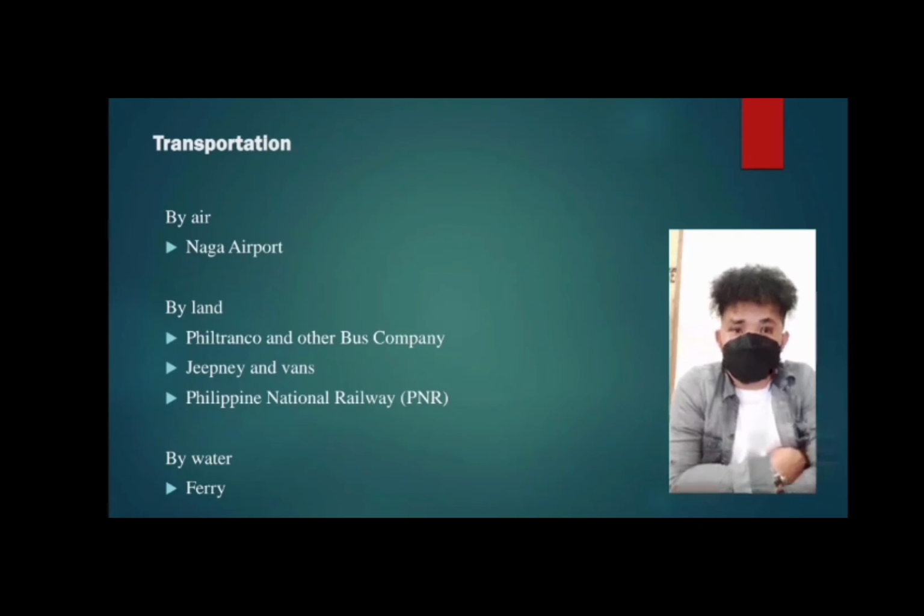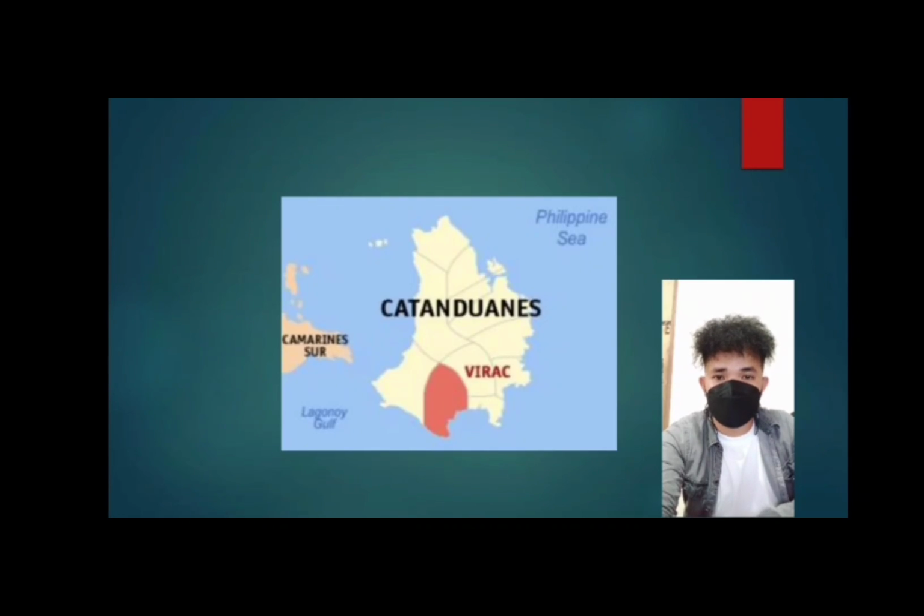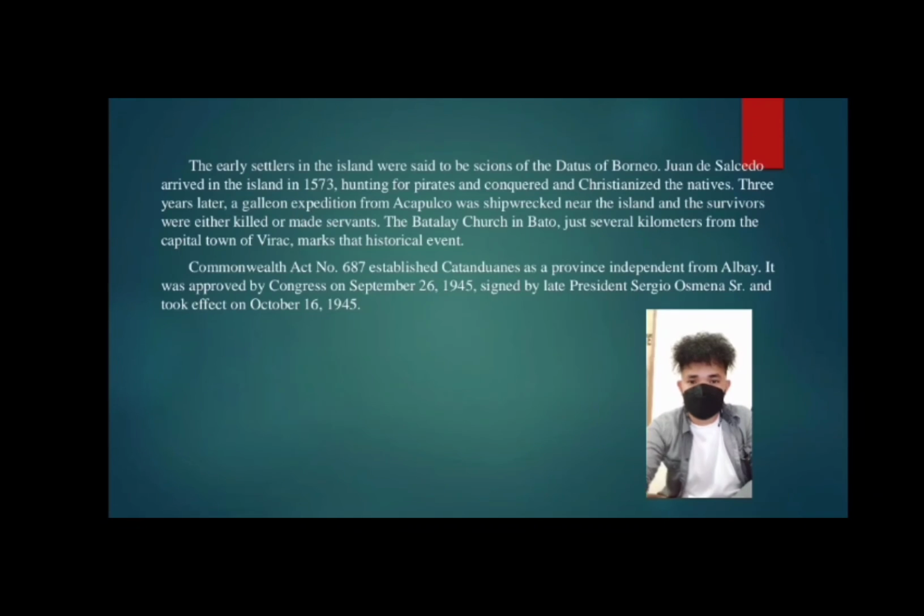Transportation: by air, Naga Airport; by land, Peltranco and other bus companies, jeepneys and vans, Philippine National Railway or PNR; by water, ferry. The next province is Catanduanes.